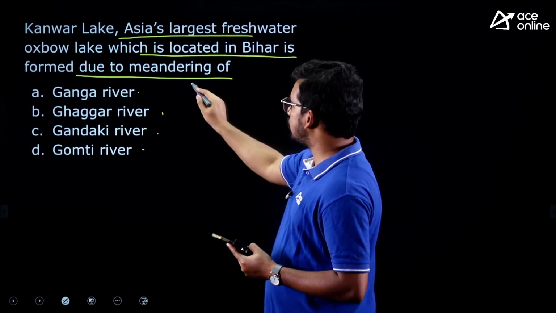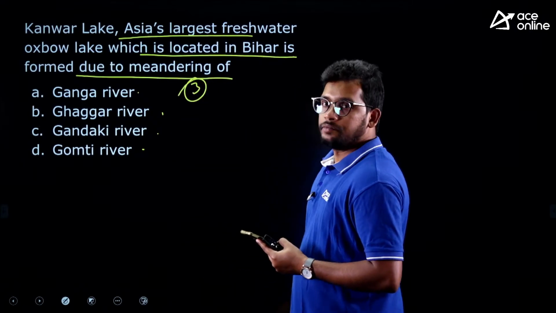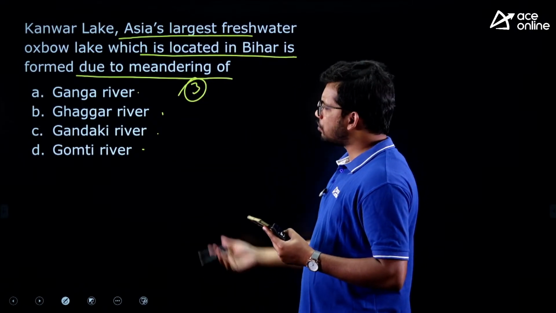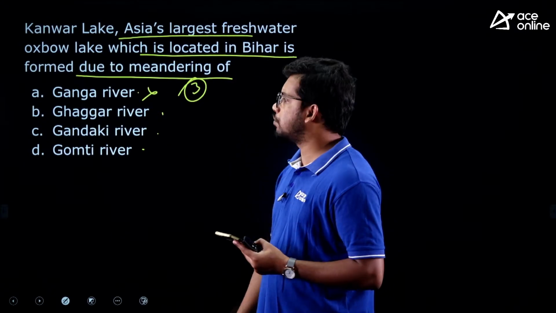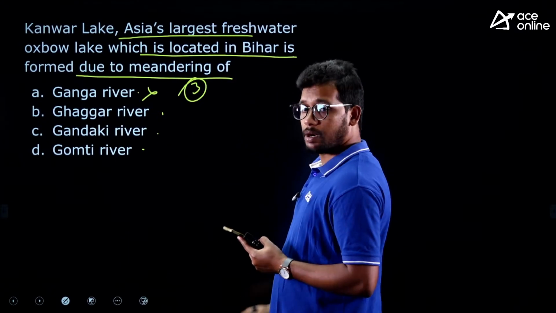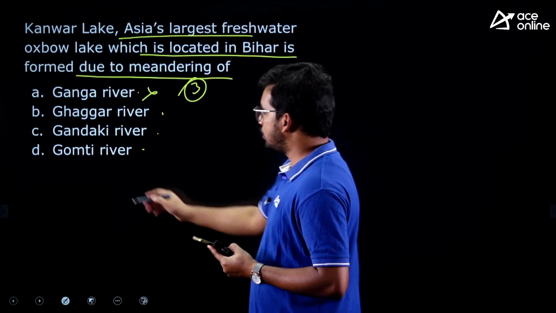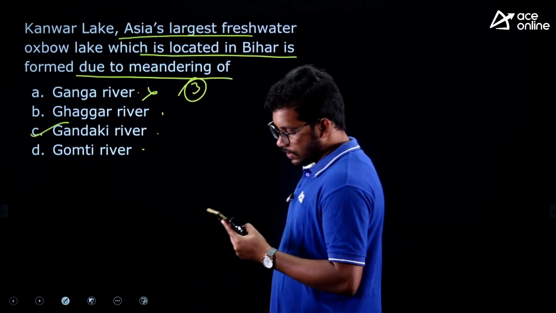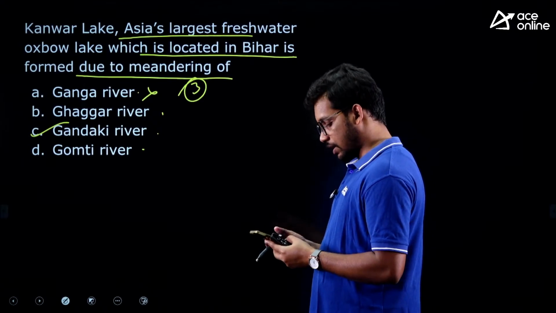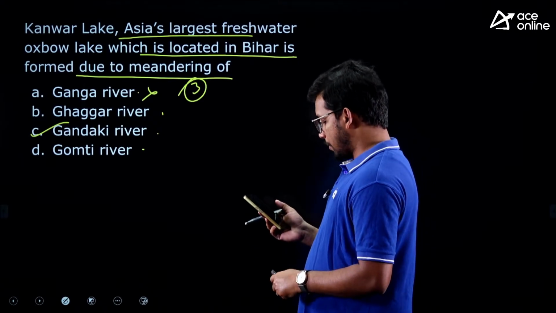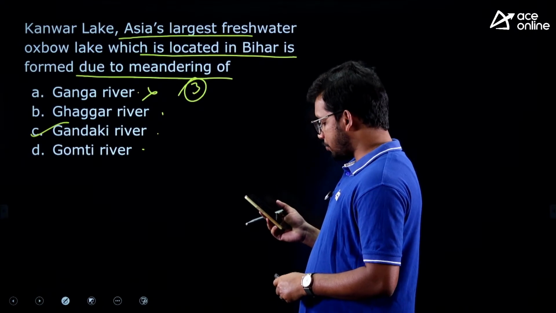Third question. We have seen this directly, right? Ganga can be eliminated because we have seen it is not Ganga but a tributary of Ganga. Yes, Gandaki is the answer, right? Indira and Ranjan have answered it as correct. Very good. Right, Keshav? Right.